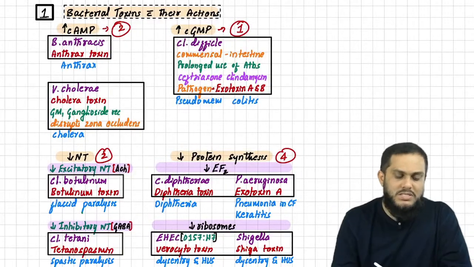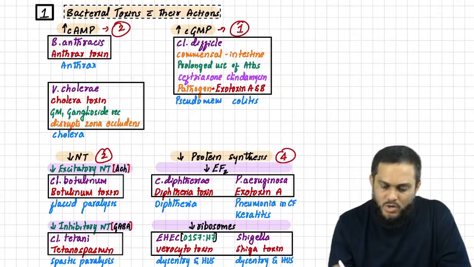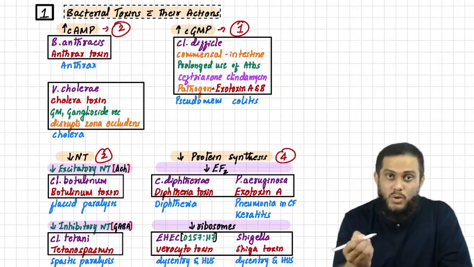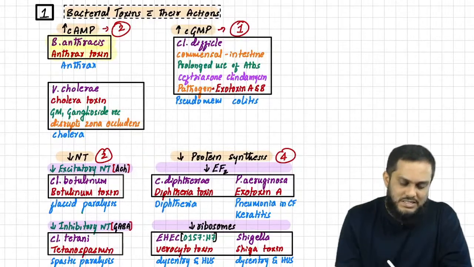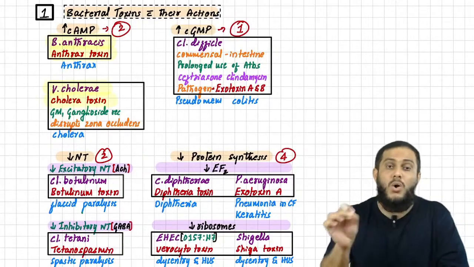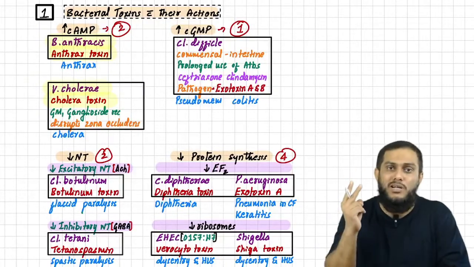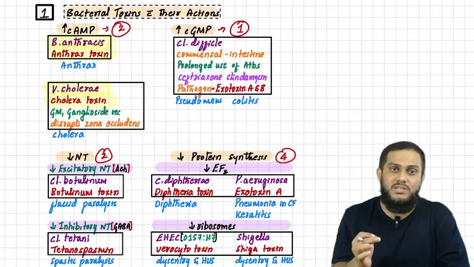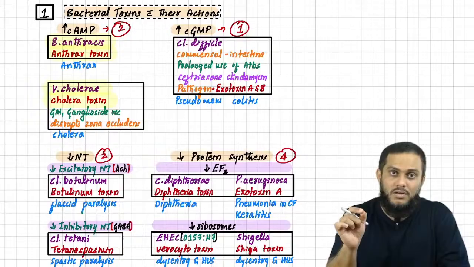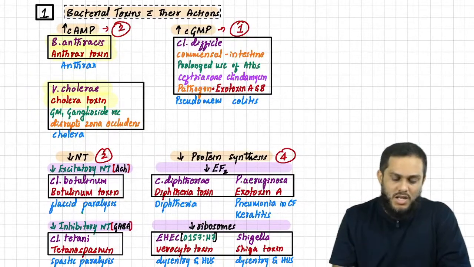So which are the toxins? That is what I have given in the box. The box is very, very important, so I want to highlight it with yellow color. Bacillus anthracis anthrax toxin acts by increasing cyclic AMP, and Vibrio cholerae toxin acts by increasing cyclic AMP. There is no need of a mnemonic because there are only two toxins. There are many more, but we are discussing the important ones. Anthrax toxin causes anthrax, cholera toxin causes cholera.